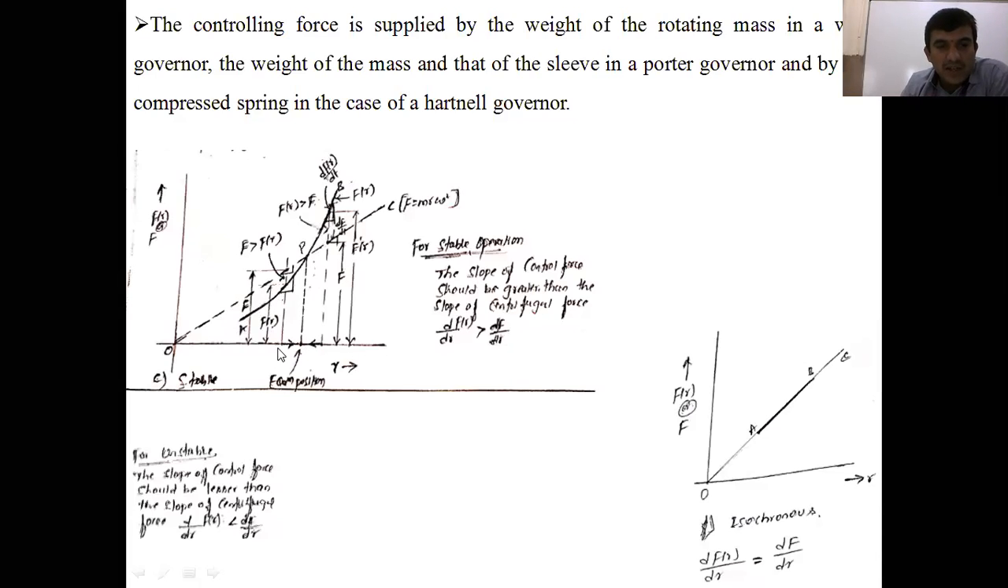Now, if you consider the second equilibrium position, R2 is less than R. Then if you draw a vertical line, it touches the AB curve and also touches the OC line.